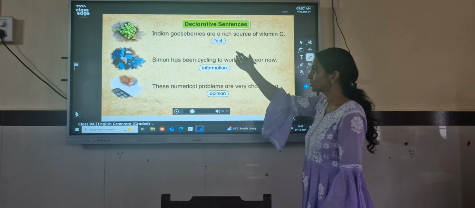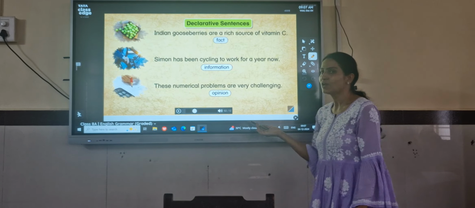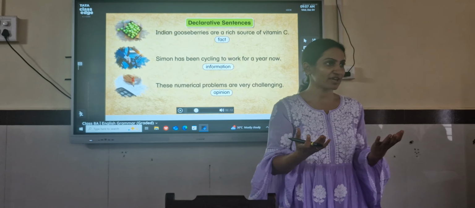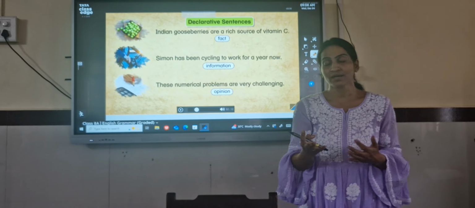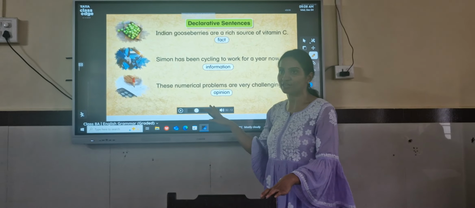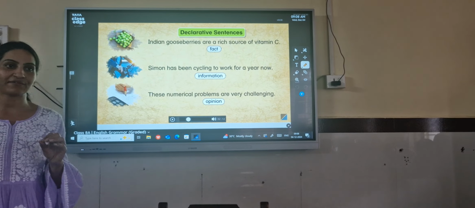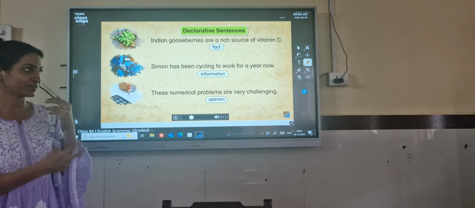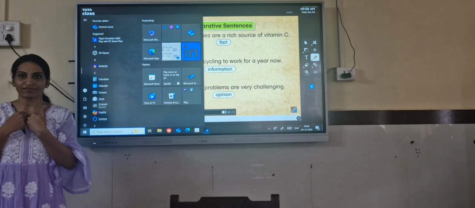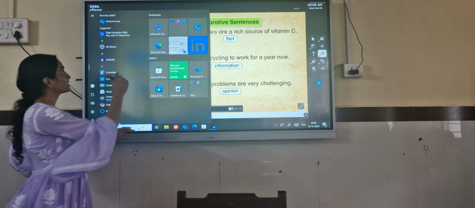It tells about a fact, it gives information, or it gives an observation, or it tells some opinion. So these are examples of declarative sentences. In short, put a hyphen and write, it tells us something.